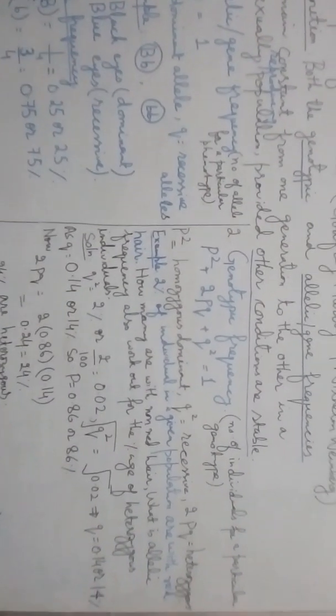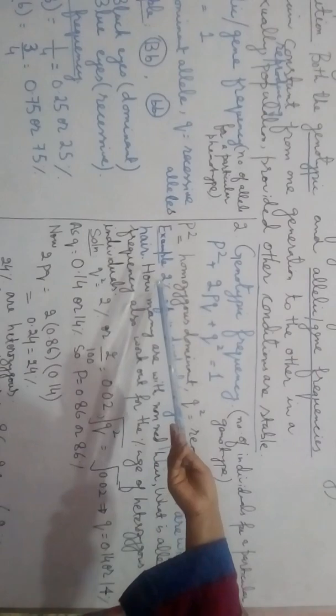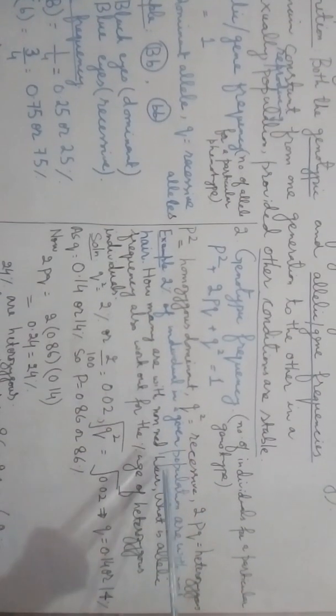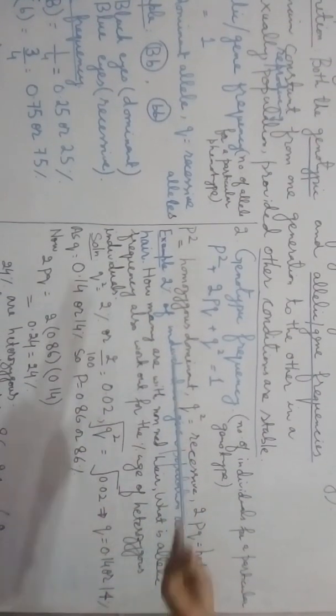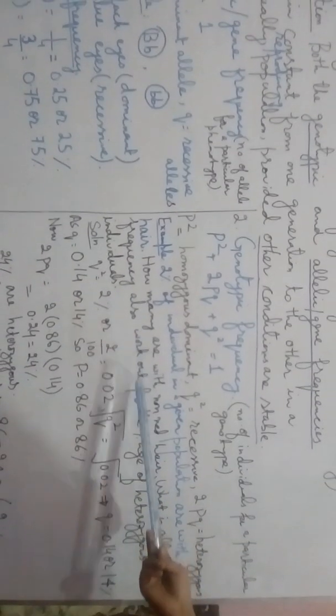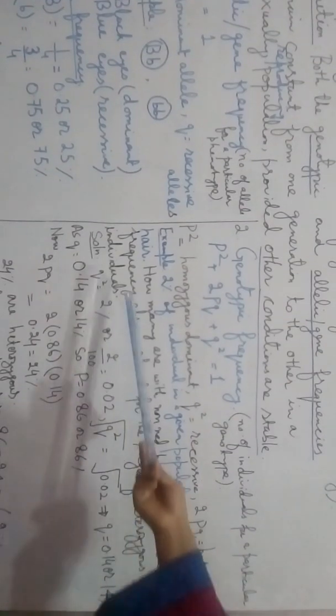That will be equal to 1. Now the other thing we have to explain is what? Genotypic frequency. As I told you, it is the calculation of the number of individuals for a particular genotype. Now I can explain it with the help of another example. The question is: 2% of individuals in a given population have red hair. How many have non-red hair? What is the allelic frequency? Also work out the percentage of heterozygous individuals.